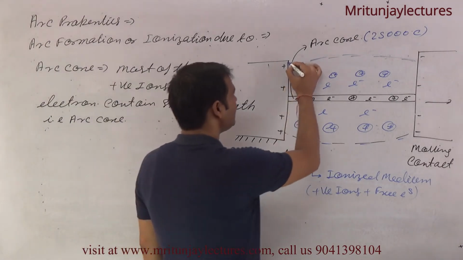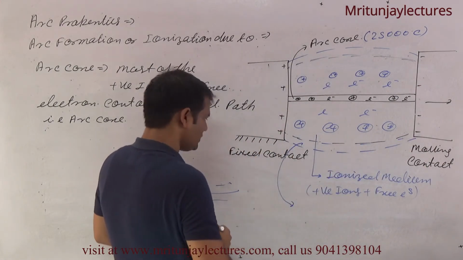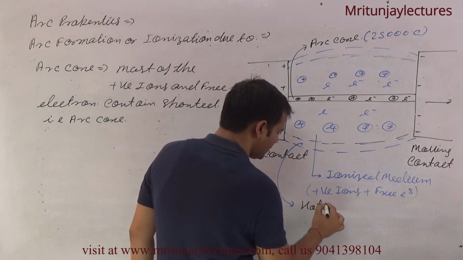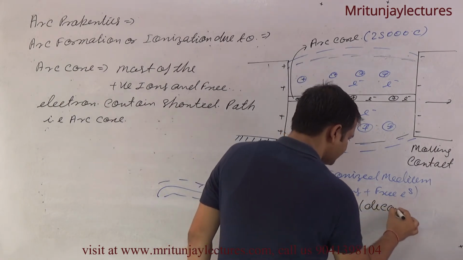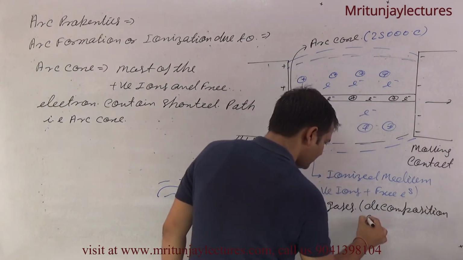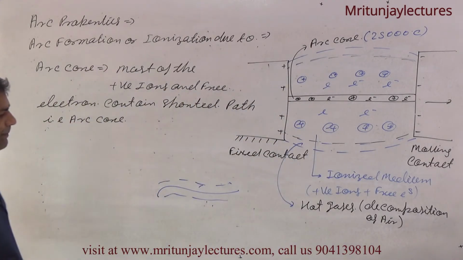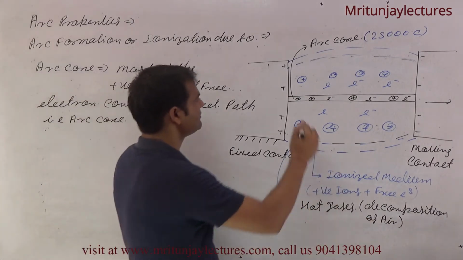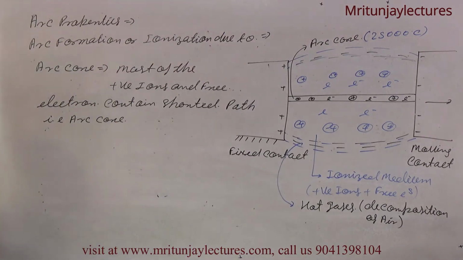After that, this region is hot gas, or you can say decomposition of air. Clear? That is decomposition of air. Now it is clear.